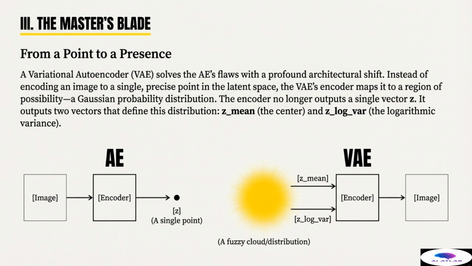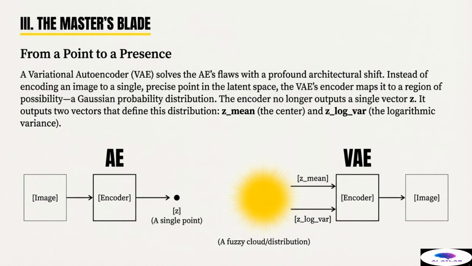The VAE changes this entirely. Instead of outputting a single point, the VAE's encoder maps the input image to an entire region of possibility, a Gaussian probability distribution. This distribution is defined by 2 separate vectors that the encoder now outputs: z-mean, which defines the center or the location of the distribution, and z-log-var, which defines the logarithmic variance, or how fuzzy or spread out the distribution is. The encoder no longer says, the image is exactly at this coordinate.